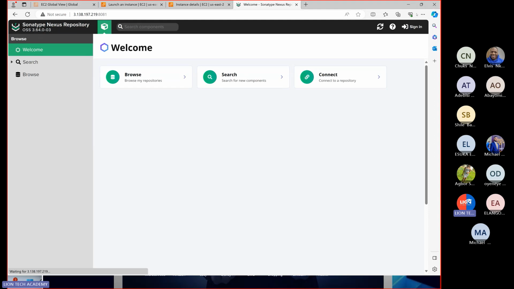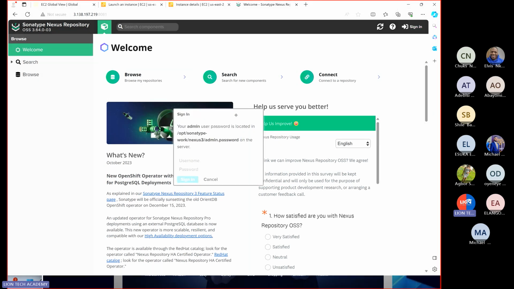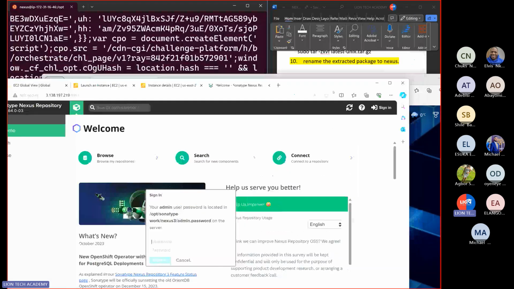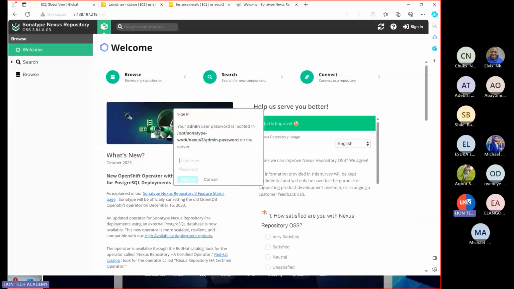See that? This is our Nexus application. But now let us see how to log in. Excellent. So when you get to this point, do you see it says your admin password is located in this location?